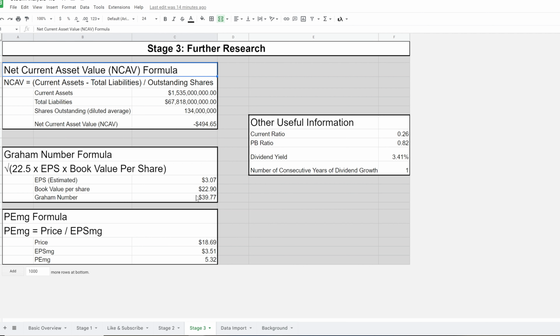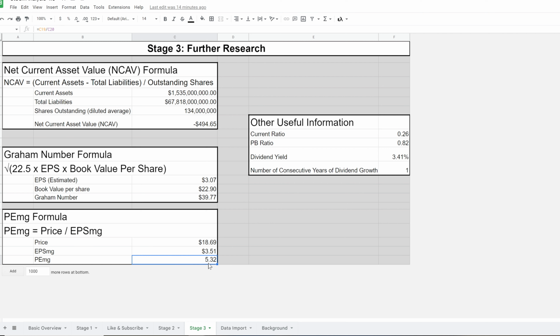First of all, the net current asset value. That should be a floor to your value. That doesn't apply here. It's very much negative, so that doesn't really help you in your analysis. But the Graham number could. The Graham number is something that is derived from those defensive investor requirements in order to put a number to them so that you can compare that to the price. And here, the Graham number is 39.77, which is considerably more than the price. So it is trading way below its Graham number.